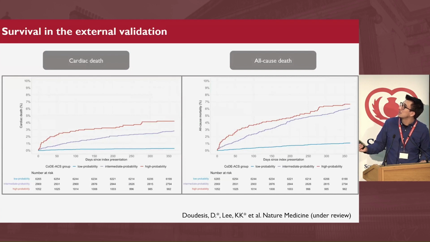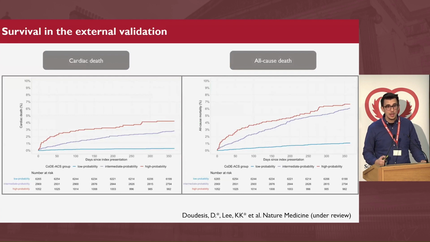We think it's interesting that the cardiac death group here, the middle group, is different from the all-cause death, which probably highlights that even if these patients are not at immediate risk of having an MI, there is probably something wrong with their health, and they should be assessed and not sent home straight away from the emergency department.